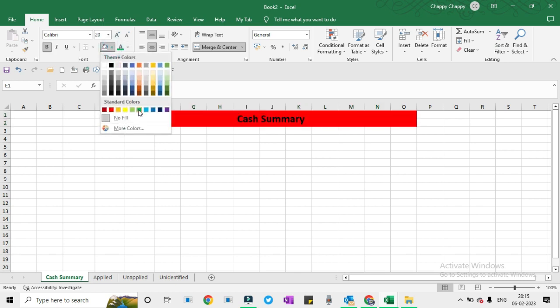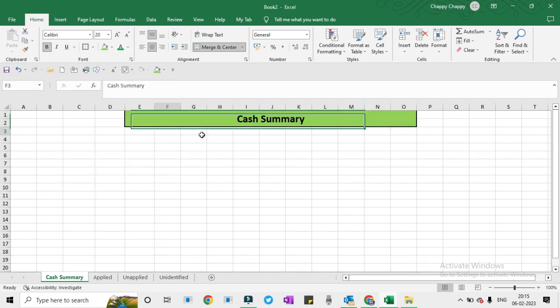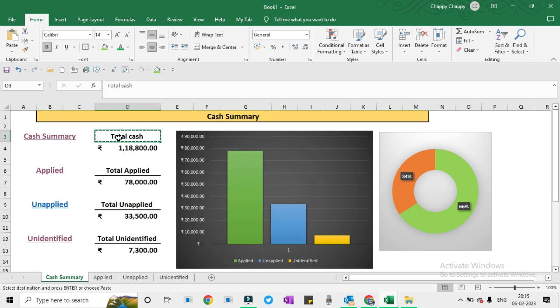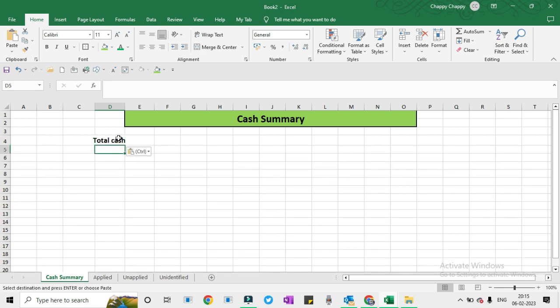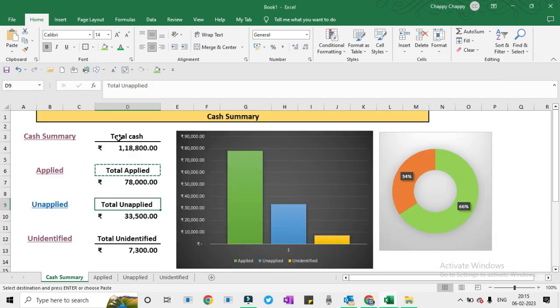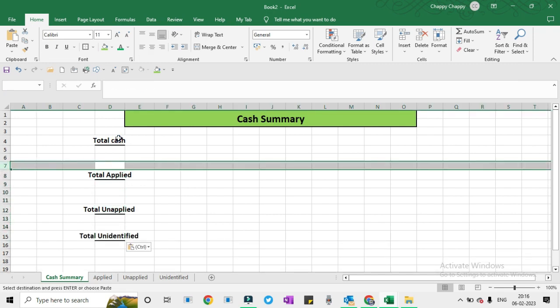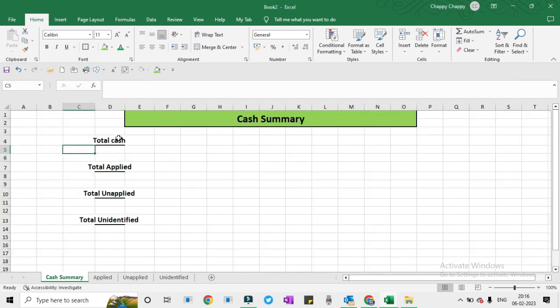Here again we can write Cash Summary, Applied, Unapplied, Unidentified. We will increase the size of it, then we will right click on it and choose Link.